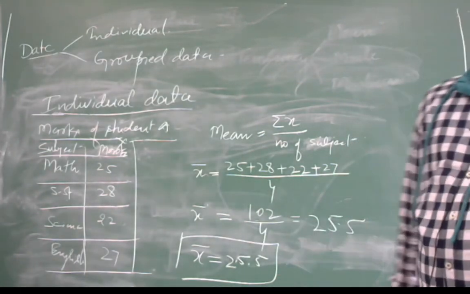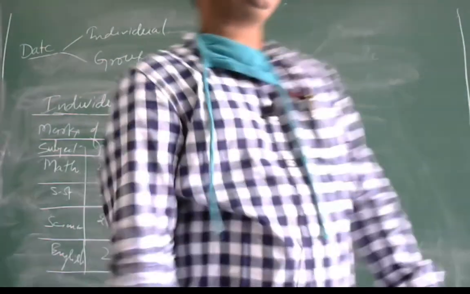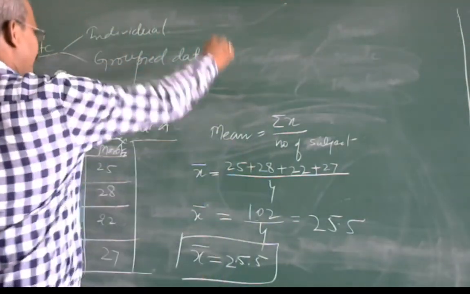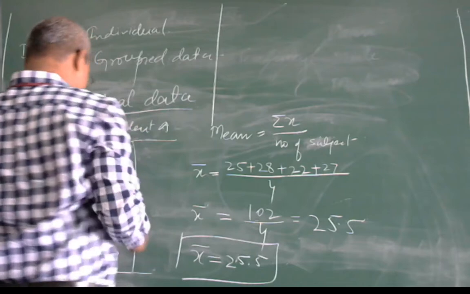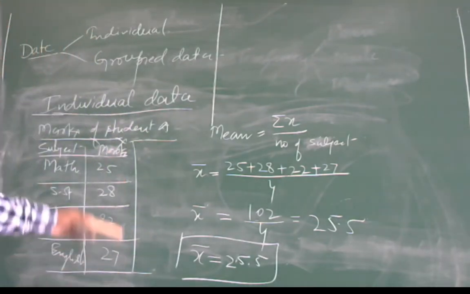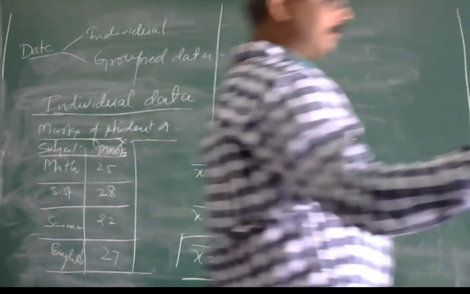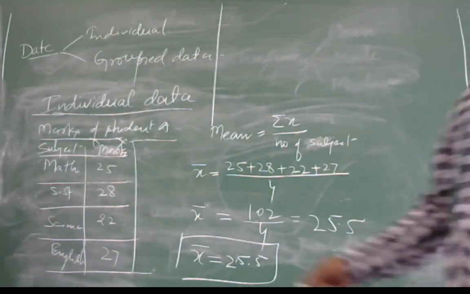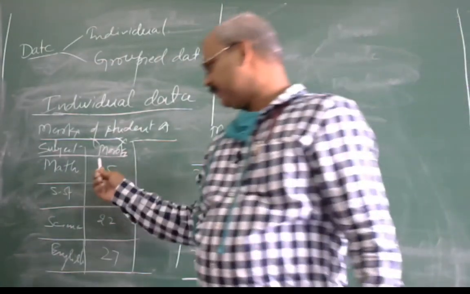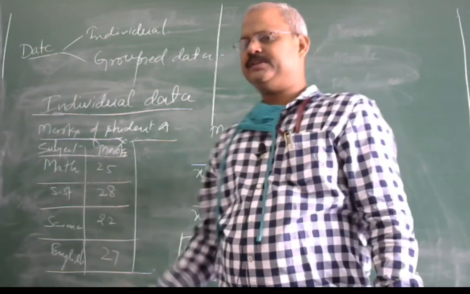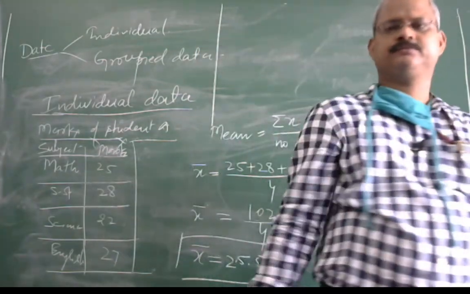If you want to find the median also, the median of this data can be found by the average of the middle terms. Here there are 1, 2, 3, 4, an even number of subjects.